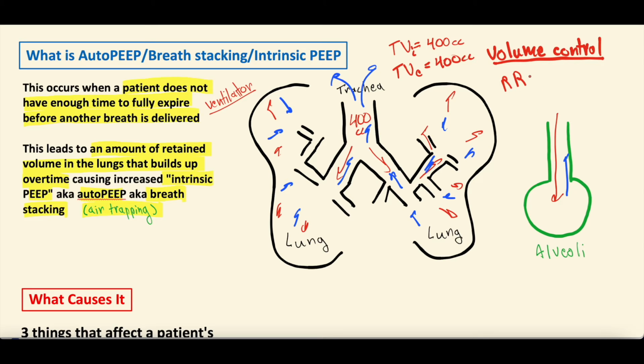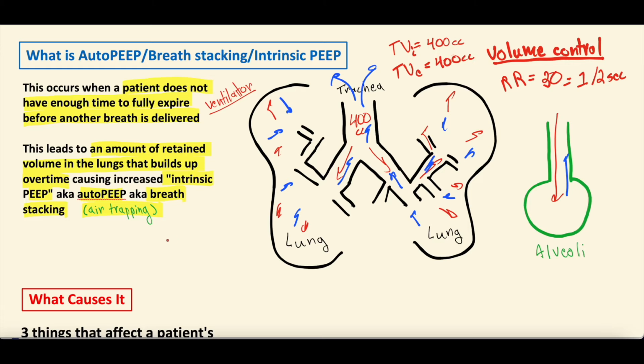So if I say that a patient has to breathe, what's going to be an easy divisible number, 30 times per minute, right? So that's one breath every 2 seconds. So if this patient takes longer than 2 seconds to fully expire that 400 cc's, the ventilator is going to stop them from breathing out, and it's going to push in another 400 cc's.